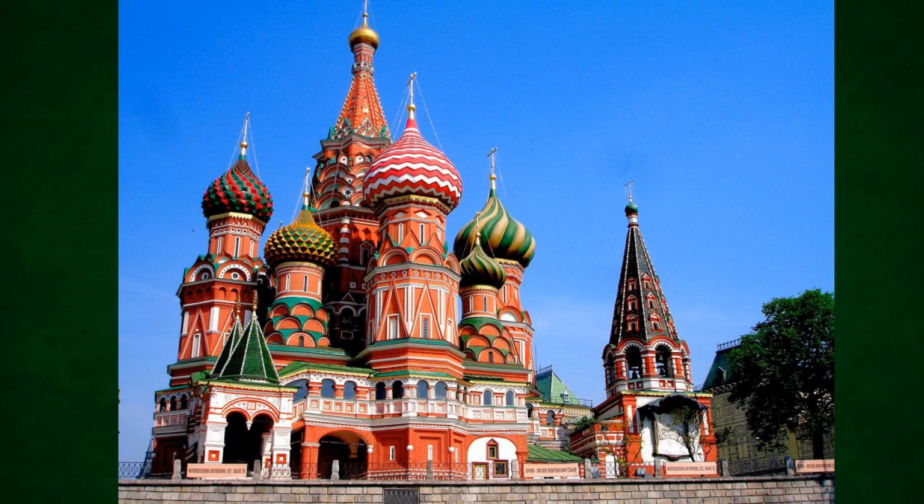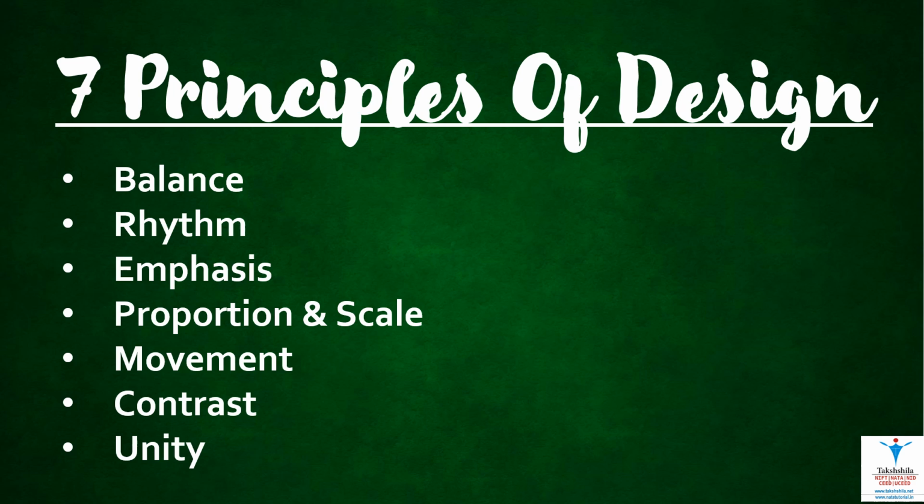This is a perfect example of unity. The architectural design of this building is using contrasting features, shapes, and colors. However, they are in balance with each other. It is creating a perfect harmony and unity. So guys, these are the seven principles of design. By using these principles, you can create a good composition.